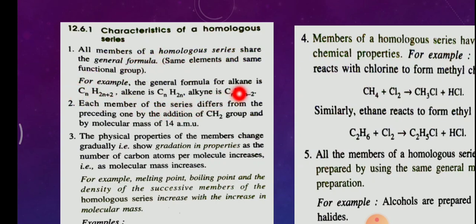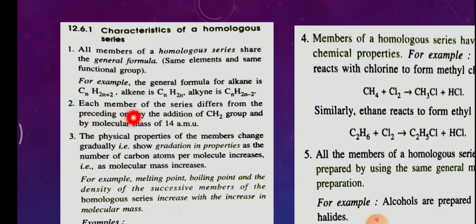For example, the general formula of alkanes is CnH2n+2. Alkane is a family with so many members like methane, ethane, propane, butane, etc. They all follow the same CnH2n+2 formula. Alkenes follow the formula CnH2n, and similarly alkynes CnH2n-2. This is the first property: they all have the same general formula.